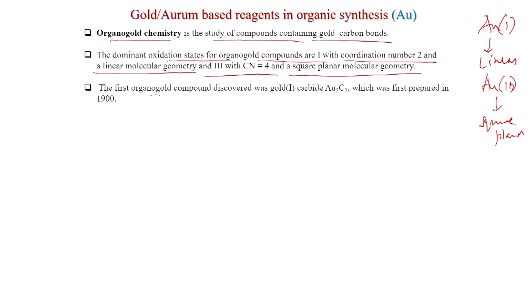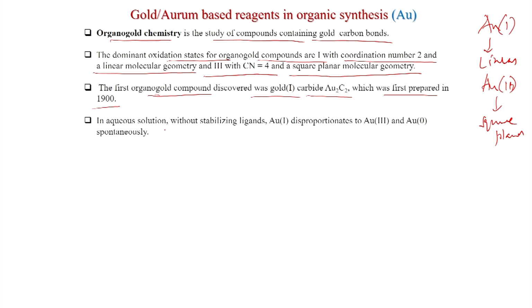The first organogold compound discovered was gold 1 carbide, Au2C2, which was first prepared in 1900. In aqueous solution without stabilizing ligands, gold 1 disproportionates to gold 3 and gold 0 spontaneously. So, gold 1 will disproportionate to gold 3 and gold 0 in aqueous solution.